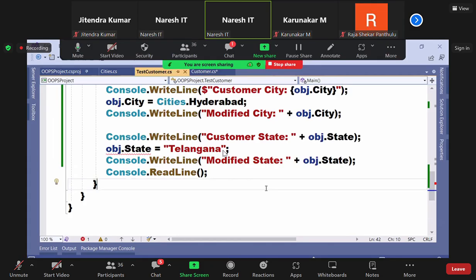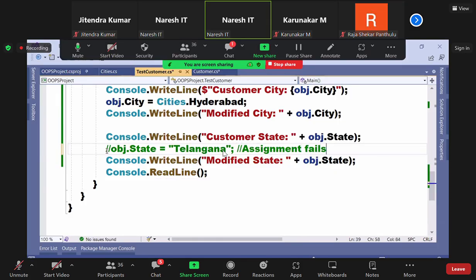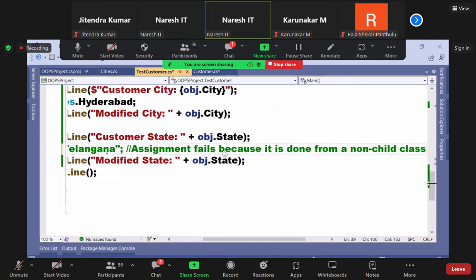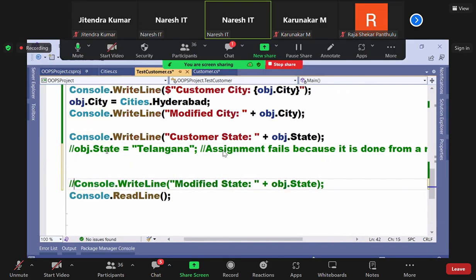Earlier it worked, man. Earlier we were able to change it and print the value on the screen. Now it is not working. Why is it not working? Because the assignment is made from a non-child class. So this doesn't work, so I'm commenting it and writing here: assignment fails because it is done from a non-child class. Who can assign? Child classes only can assign. Non-child classes cannot assign the value.